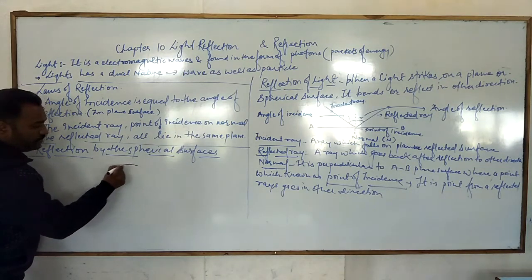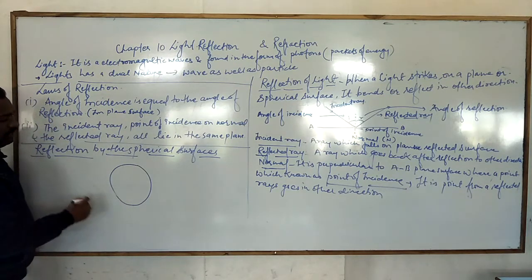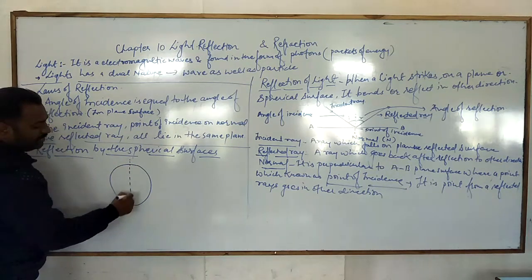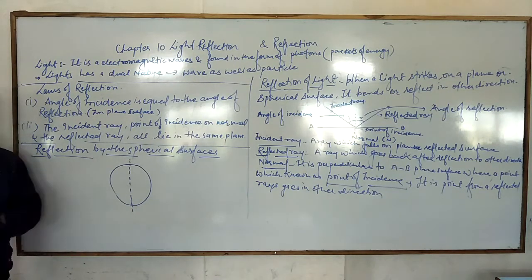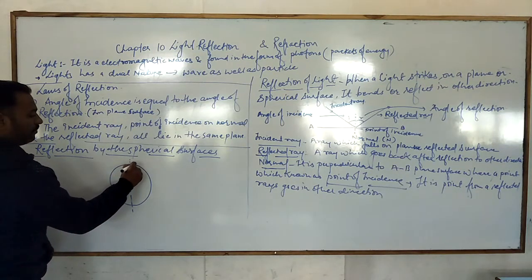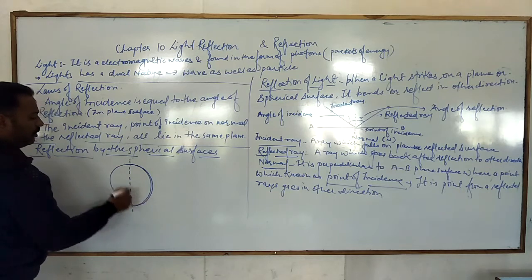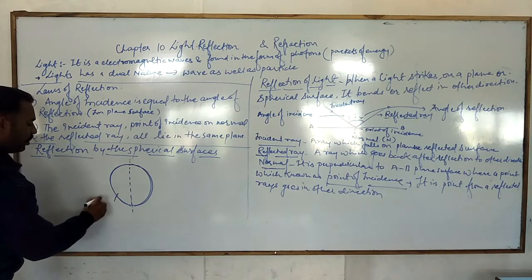So this is one sphere. Okay, I am making it here. You also have to draw. And when I am telling you that these are spherical mirrors, okay, then I have to make two equal halves of that, and they both are showing different natures. So this is the first half, and that one is the second half. So the first half shows the convex nature.